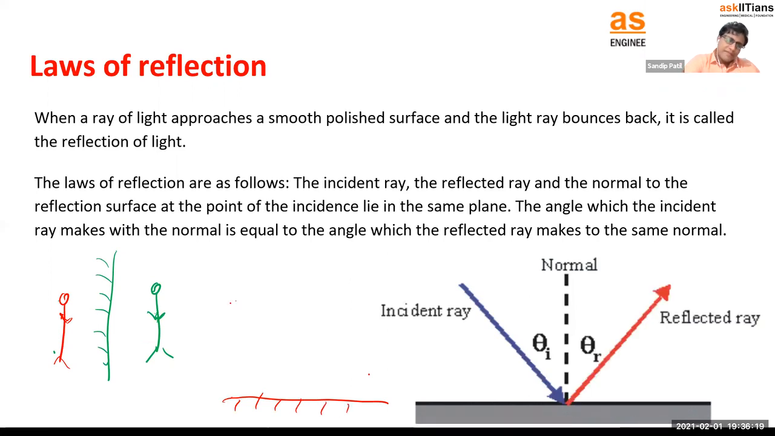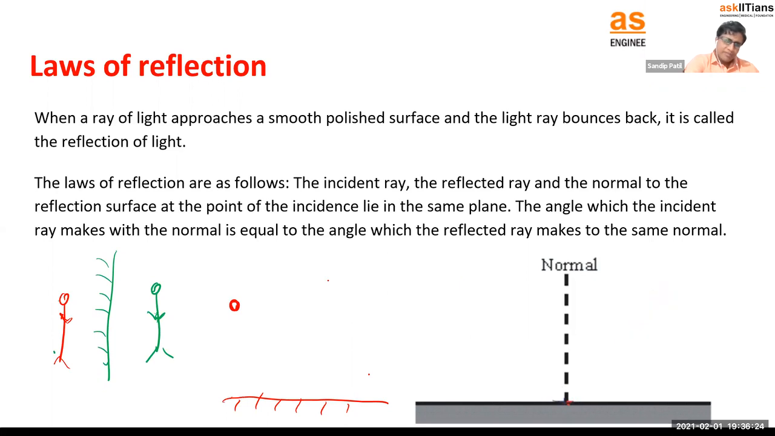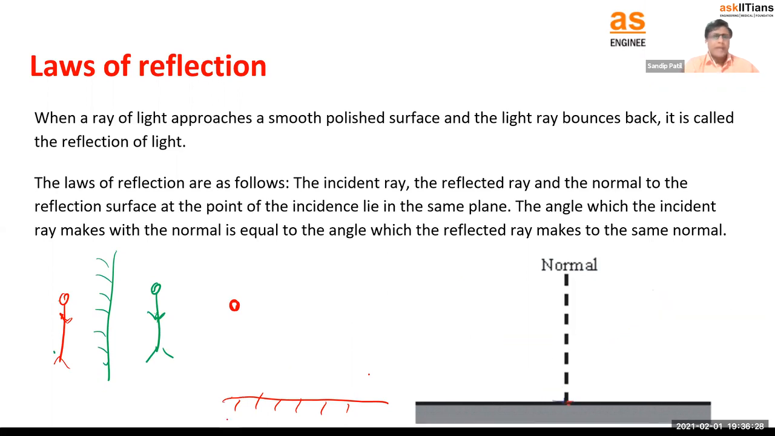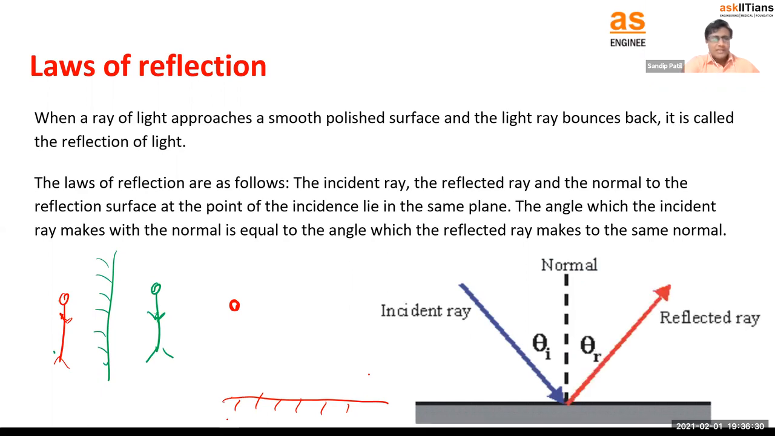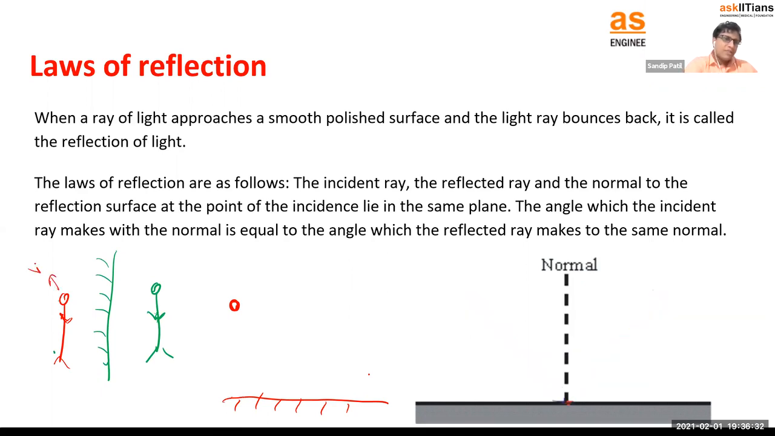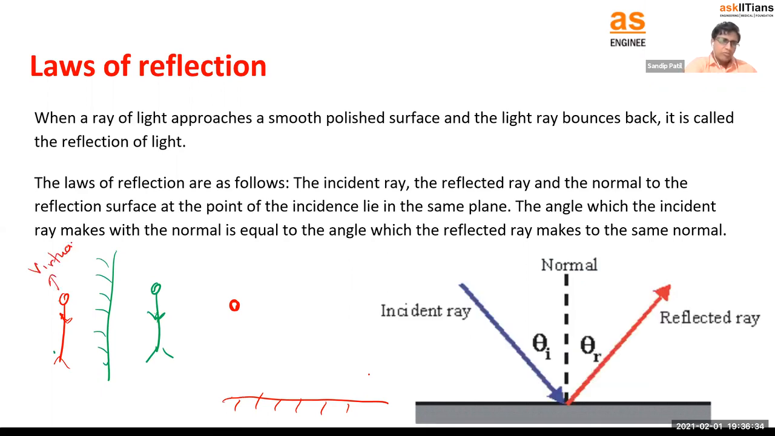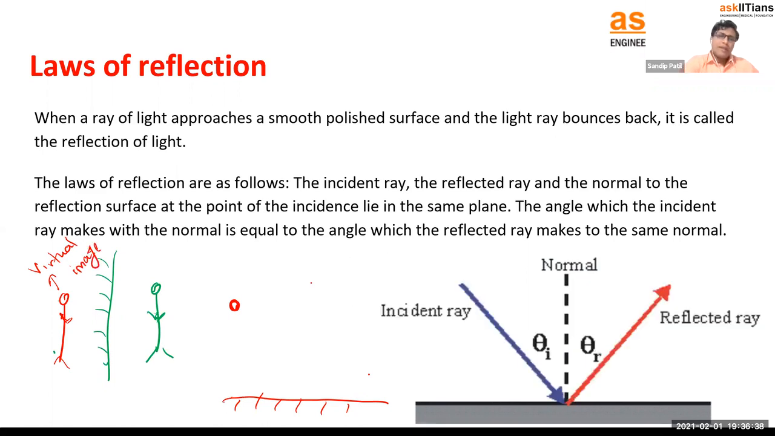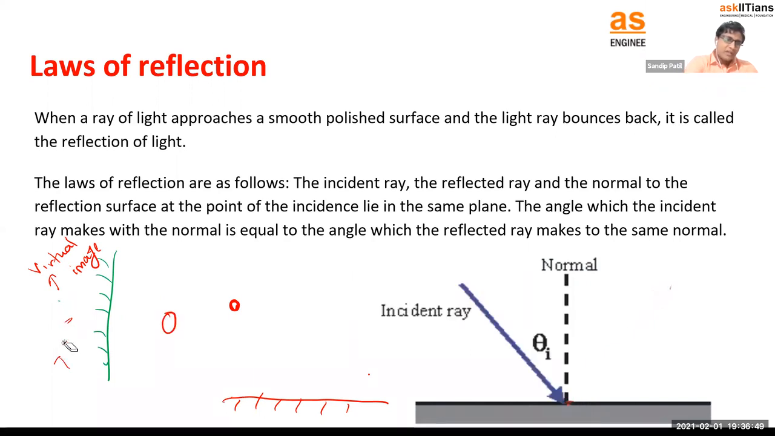So if I keep any object here, what will happen? I will get the image somewhere here, inside the mirror. This inside image is called a virtual image. It is inside. Now virtual means what? Not real, right? So normally when we say that light is coming, the light is going to give you some image. So instead of a person, let's say I kept some object here.